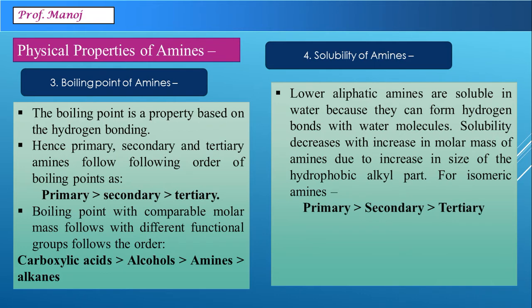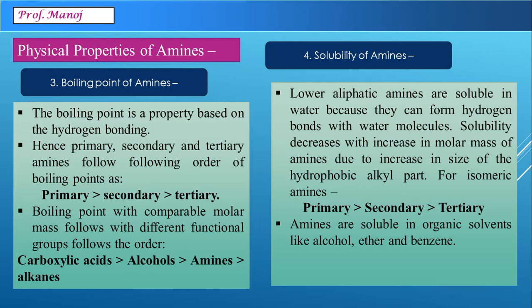For isomeric amines it is found that primary amines are more soluble in water than secondary and tertiary. Reason being, primary amines have only one alkyl group and they will have attraction for water. Amines are better soluble in organic solvents like alcohol, ether and benzene. Order of solubility in water for comparable functional groups are alcohols better than amines and worst are alkanes.